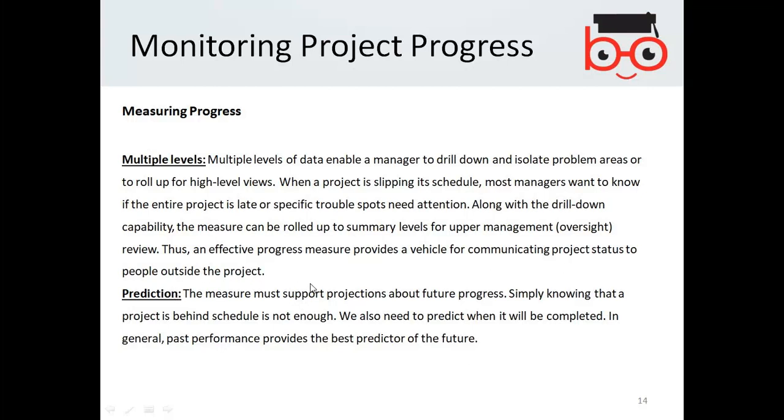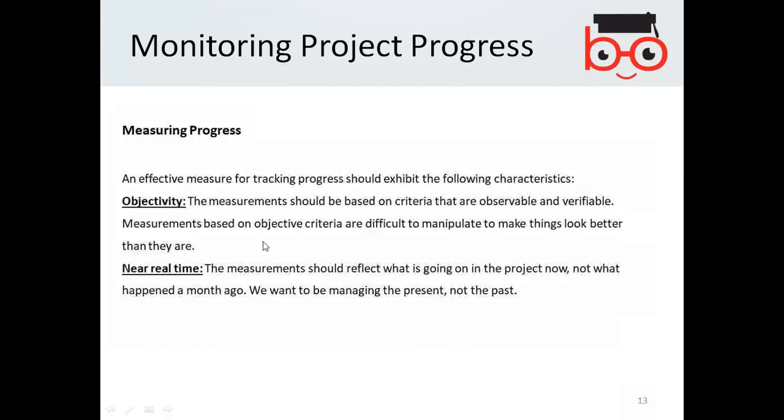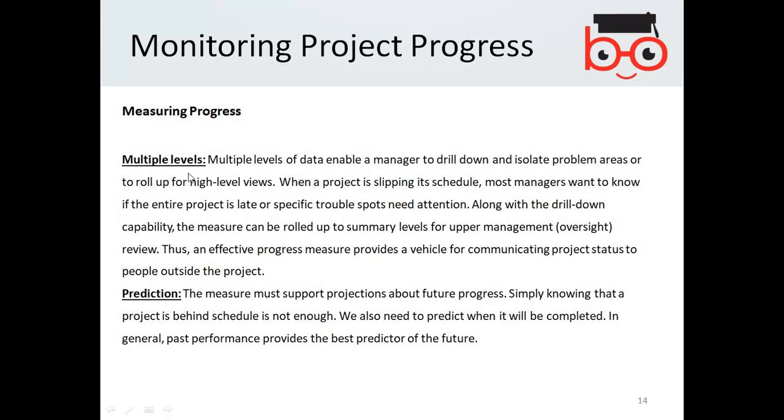So, instead of looking at the objectivity or real-time progress, you can consider multiple levels of progress measurement, and the multiple levels of progress measurement will be dealt with by the top-level management, and they will decide whether the particular progress is acceptable or not.